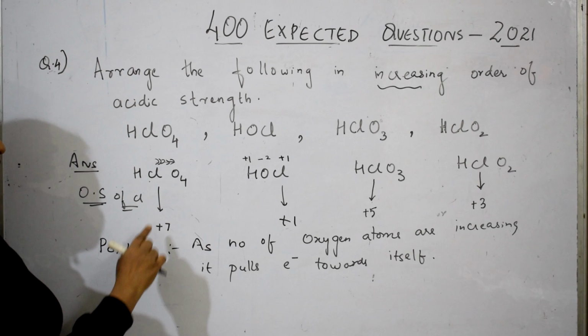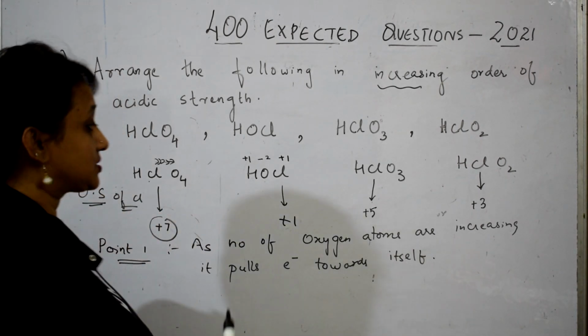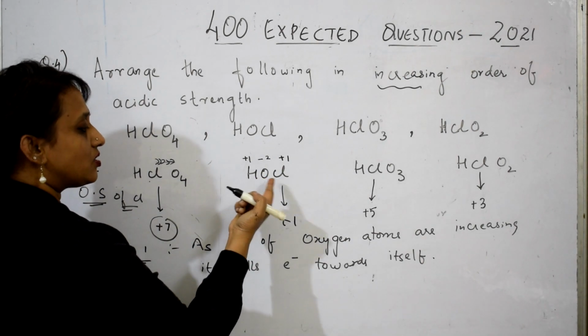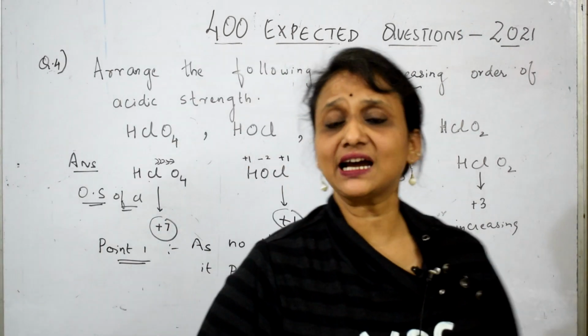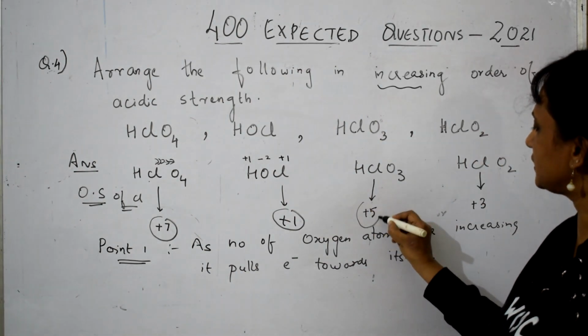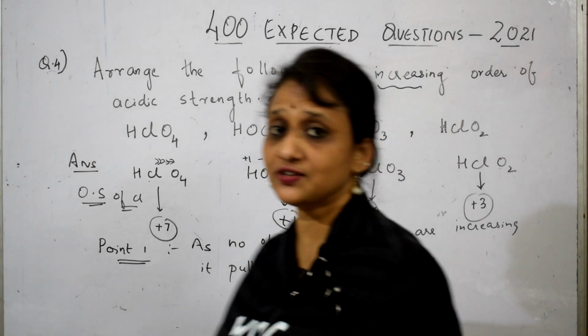Here 4 oxygen atoms are there, that's why +7 oxidation state. Here only 1 oxygen atom is there, +1 oxidation state. Here 3 oxygen atoms are there, +5 oxidation state. 2 are there, +3. Okay, ma'am, what is this? How should I reason it?